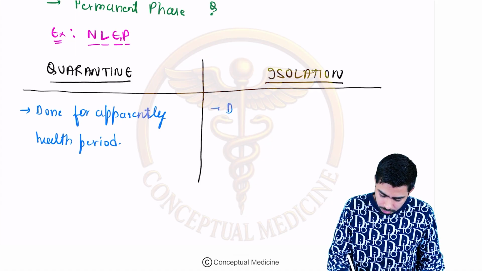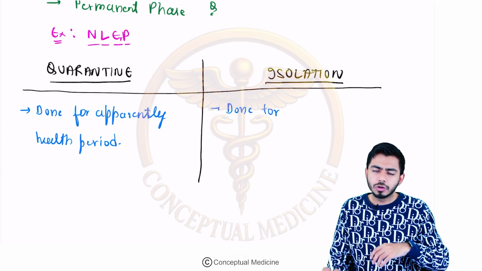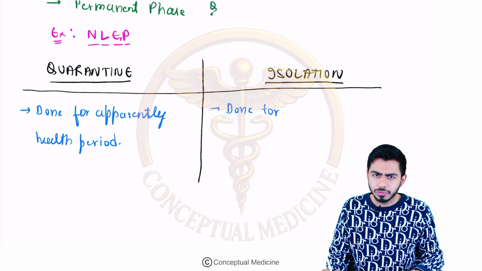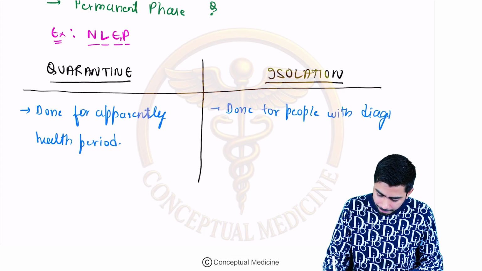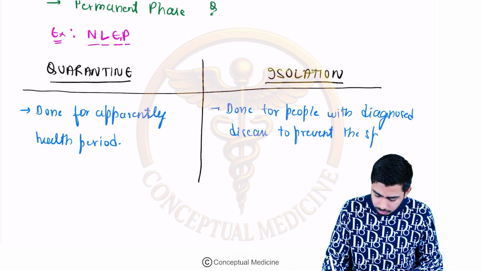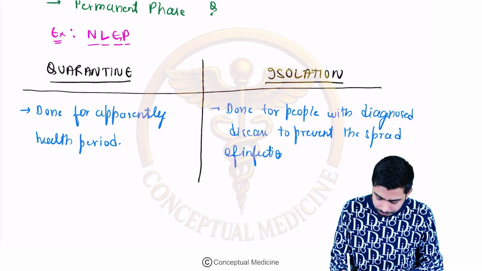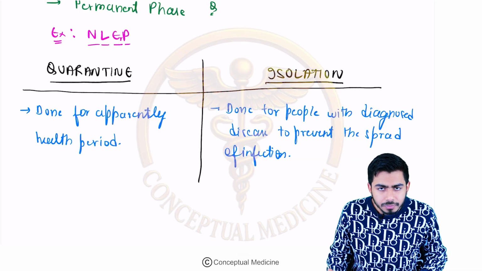Isolation is done for the diseased person, for people who are already diagnosed with disease, to prevent the spread of infection. Okay, fine, this is the basic concept.